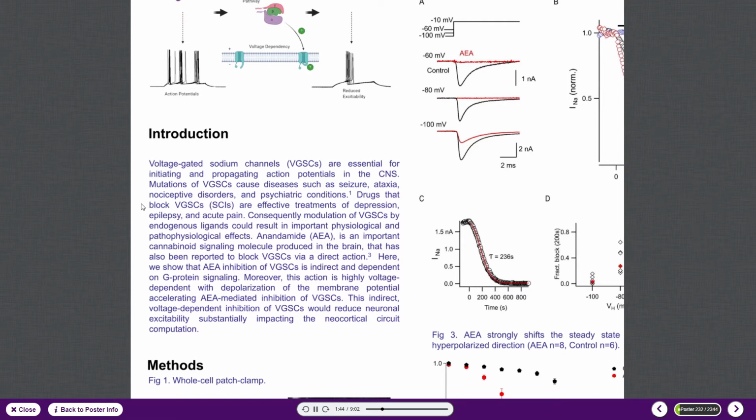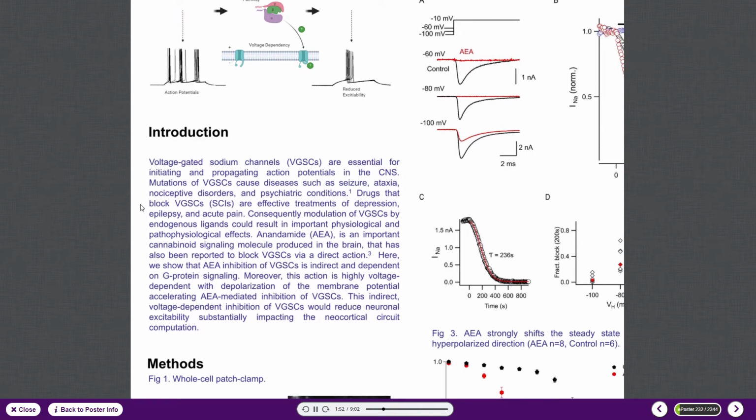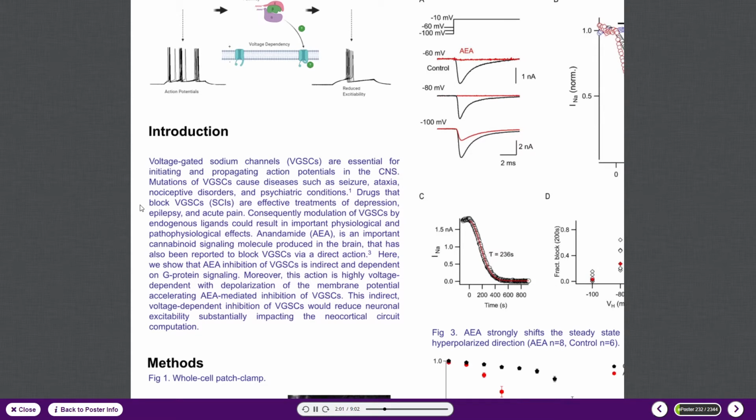Now, many of the drugs that block sodium channels do this via a direct action, meaning that the molecule itself is what associates with and inhibits the channel. And it turns out that cannabinoids have been reported to inhibit sodium channels in a lot of different models, from prokaryotic to human isoforms, so possibly hinting at some broadly conserved mechanisms.